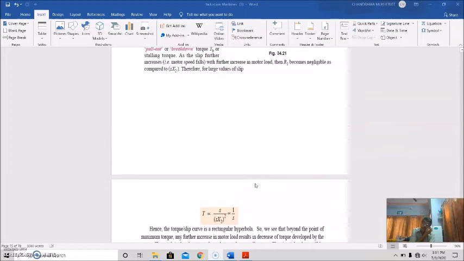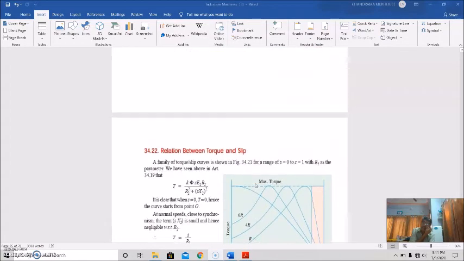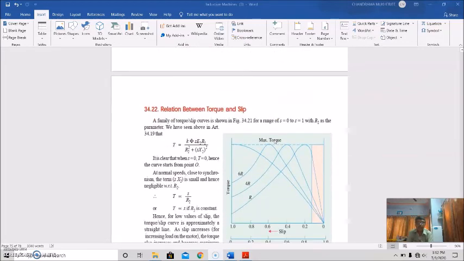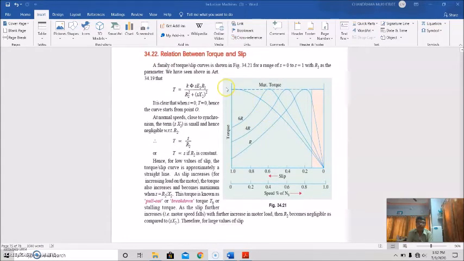So far we have discussed today the rotor torque and breakdown torque relationship. That is, torque at any slip S can be expressed in terms of the maximum or breakdown torque as T equal to TB into 2 by S by SV plus SV by S, where SV is the pull out or breakdown slip. And we have found from the expressions of the torque the relation between torque and slip.